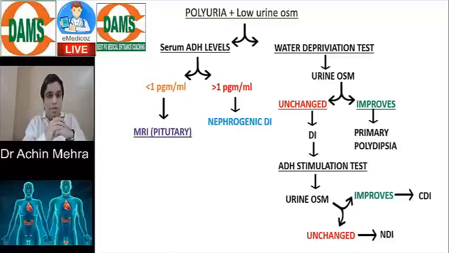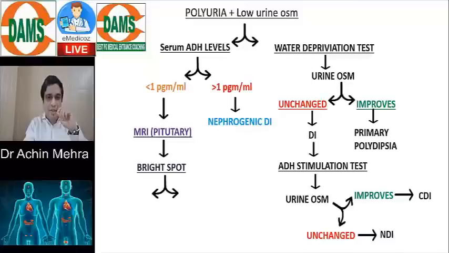So now we do an MRI of the pituitary gland. What are we going to see? We are going to localize on the posterior pituitary and we are going to see something bright over there. Remember, bright spot is good for the patient. If the bright spot is there, it basically means that the patient's posterior pituitary is working. But if the posterior pituitary is not working, we don't see a bright spot.